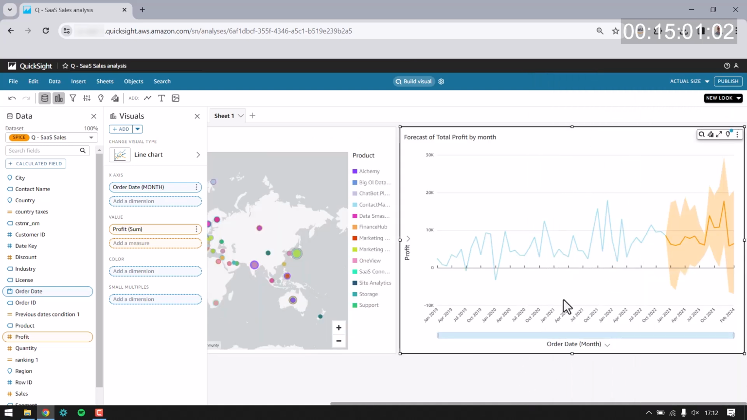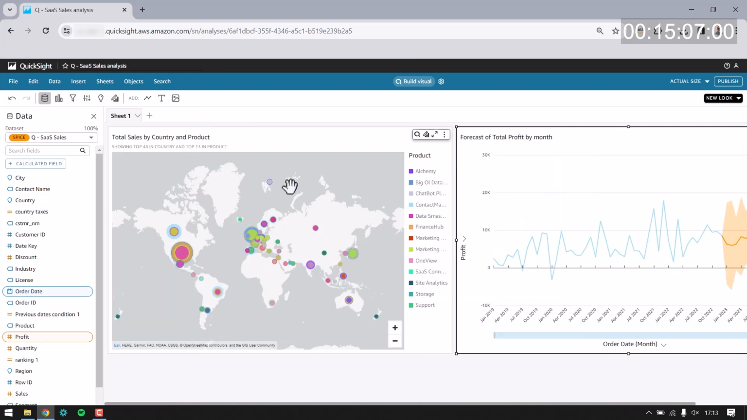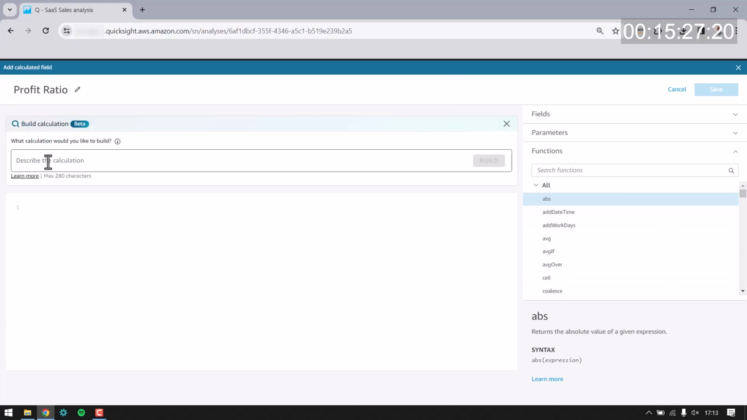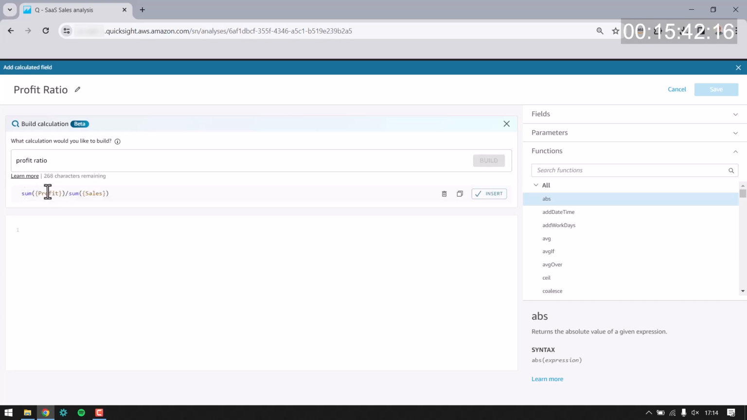You can see here I've got my forecast and I've got my map. I'm just going to close these panels here and make sure that we have a little bit more real estate. Okay, another thing that I might want to do here as a dashboard builder is add a calculated field. So you can see that I've selected Add Calculated Field, and I'm going to add profit ratio instead of using these functions over here, and take advantage of QuickSight's generative BI capabilities, which use Amazon CodeWhisperer. So I'll just add in here profit ratio and click Build. And QuickSight will generate this code that shows me profit ratio.